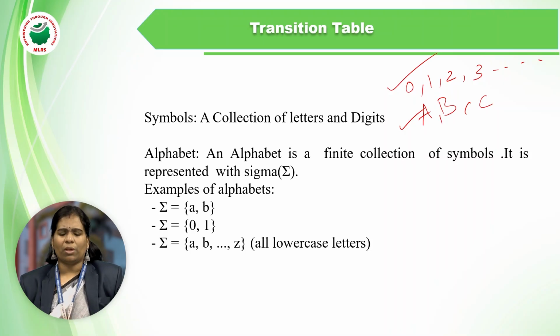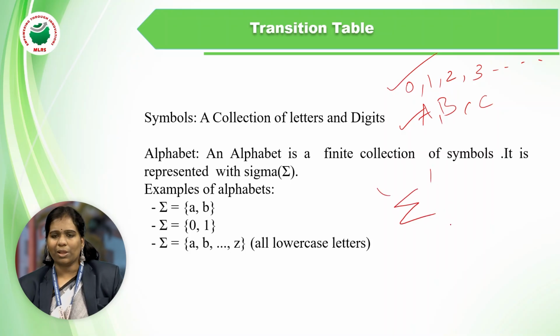So the next one is alphabet. An alphabet is a finite collection of symbols. It will be represented with the sigma. It is a very important thing that we use in our problems also. In the next class when I am explaining the problems, I will use this sigma very much. So an alphabet is a finite collection of symbols, represented with the sigma.